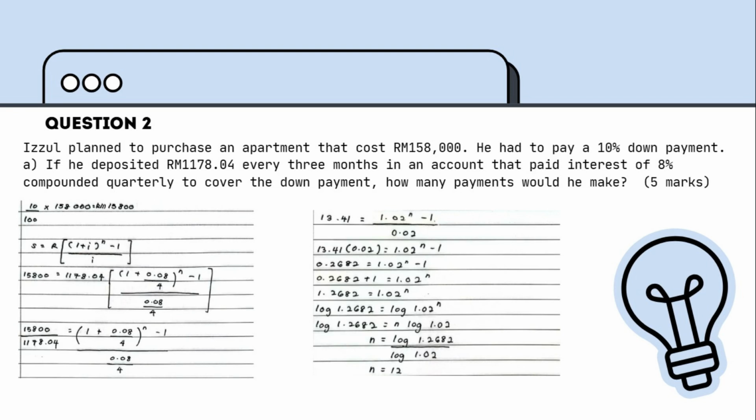To find how many payments he would make, we are going to use S equal R times (1 plus I) to the power of N minus 1, all divided by I. We are going to put all the info that we have into the formula, which is S 50,100 equal to R 1,178 ringgit 4 cents times (1 plus 0.08 over 4) to the power of N minus 1, divided by 0.08 over 4. We are going to use algebra and logarithm concepts to find the N value. By that, the amount that we will get for N is 12. So the number of payments that Izul will make is 12 times.